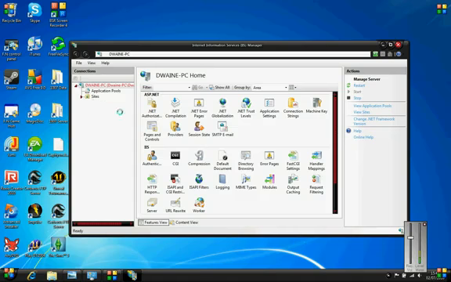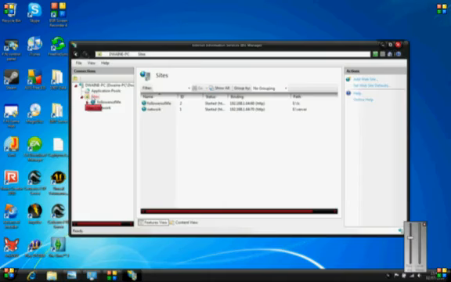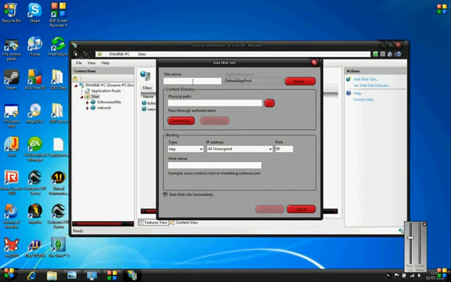In sites you want to make a new site, so left click on sites, then add new sites. Let's call it YouTube. Physical path. Now this is where you want your site to be on your computer.